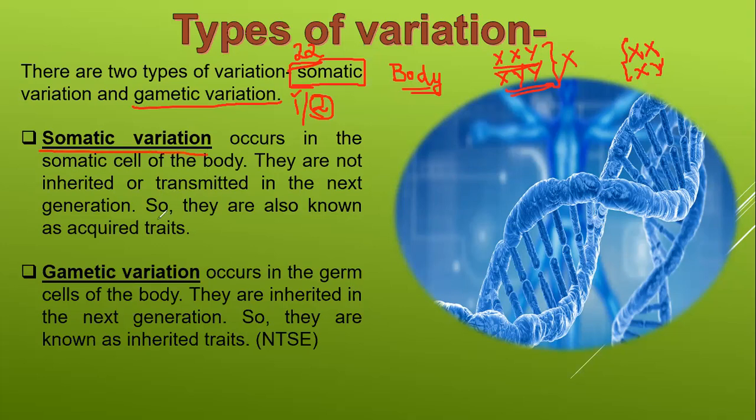Somatic variation. What is somatic variation? It just occurs in the somatic cells of our body. What are somatic cells? They are the normal cells of our body.